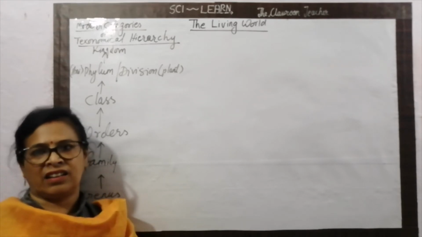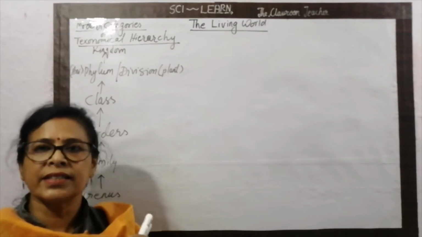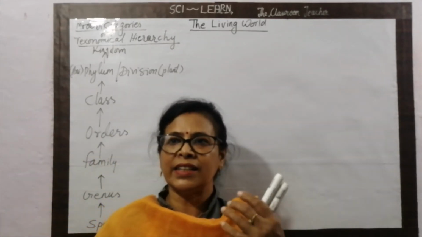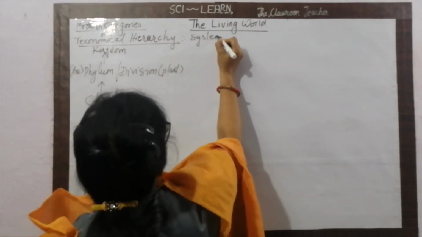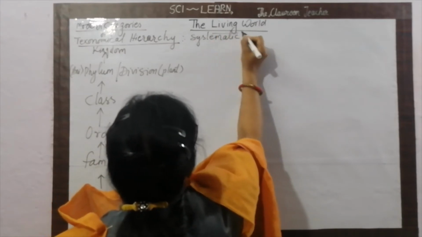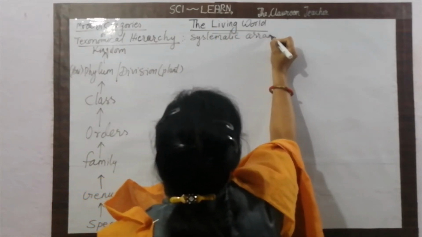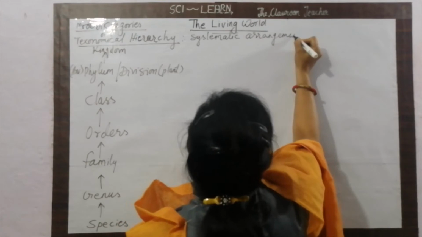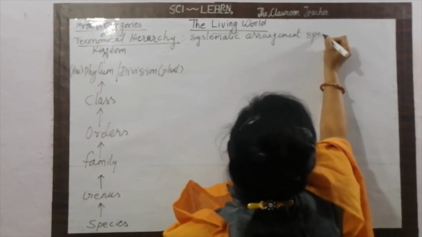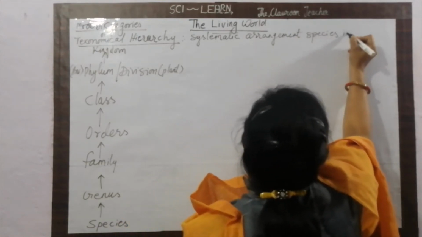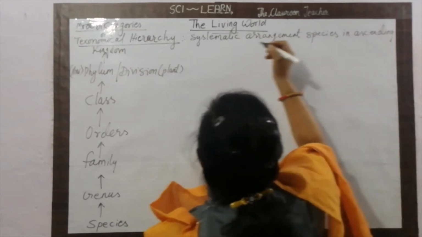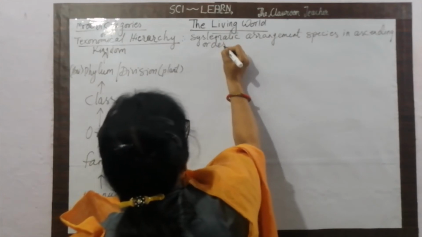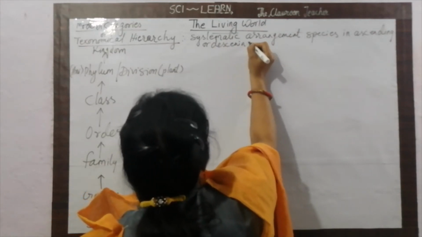So what is hierarchy? Hierarchy is actually systematic arrangement in ascending or descending order. It is systematic arrangement of species in ascending or descending manner.